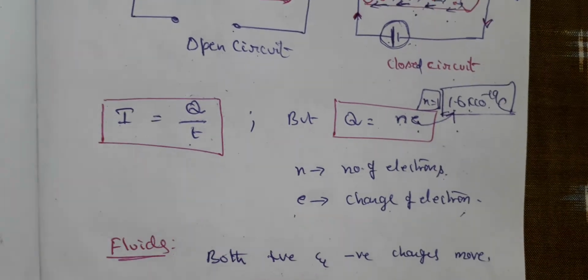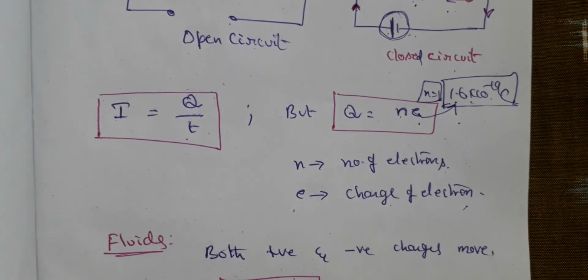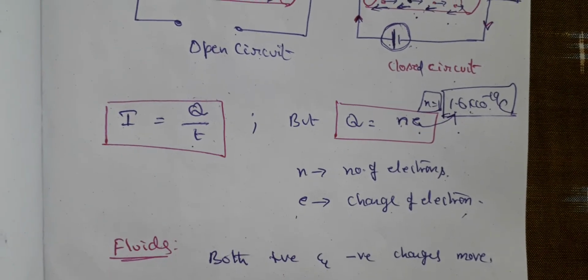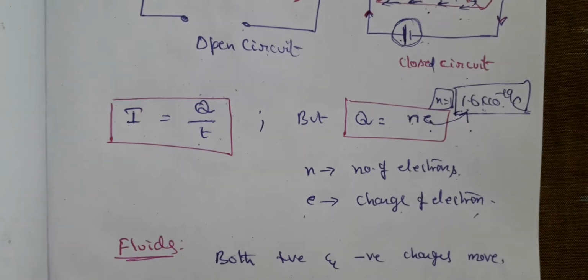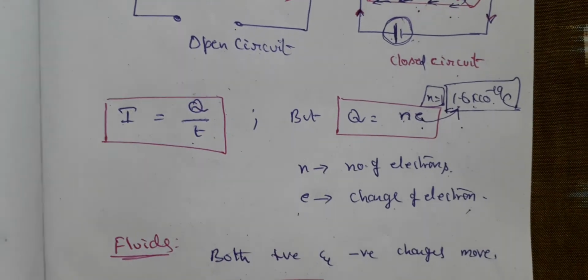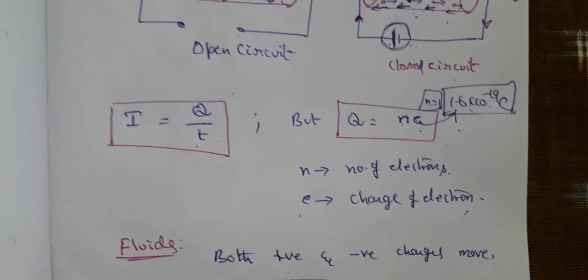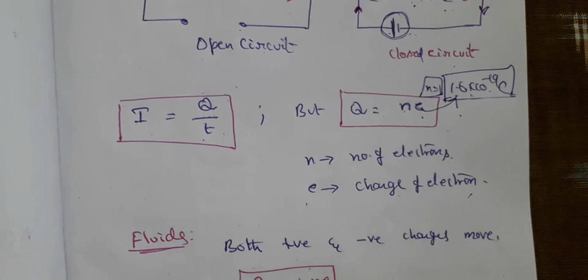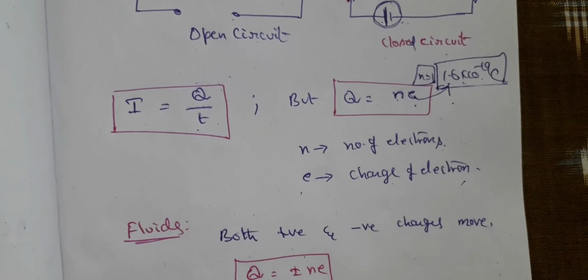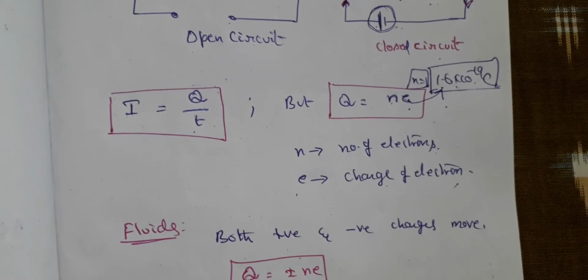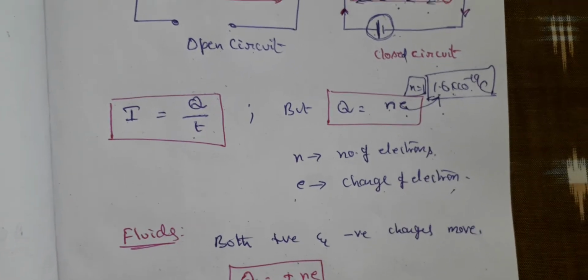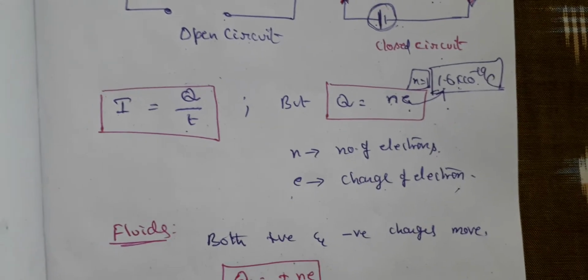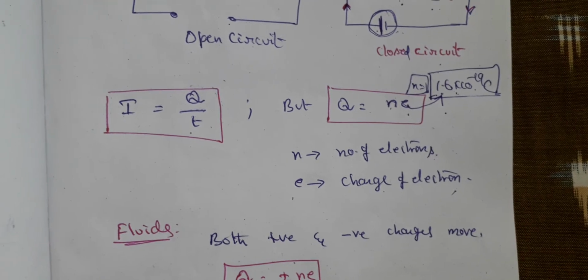If one electron is there, 1.6 into 10 power minus 19 is the charge. Or if there are 5 electrons, 5 into 1.6 into 10 power minus 19 coulombs is the net charge. So therefore, children, please remember, I is equal to capital Q by T, where capital Q is equal to N into E. So this is in the case of solid conductors.